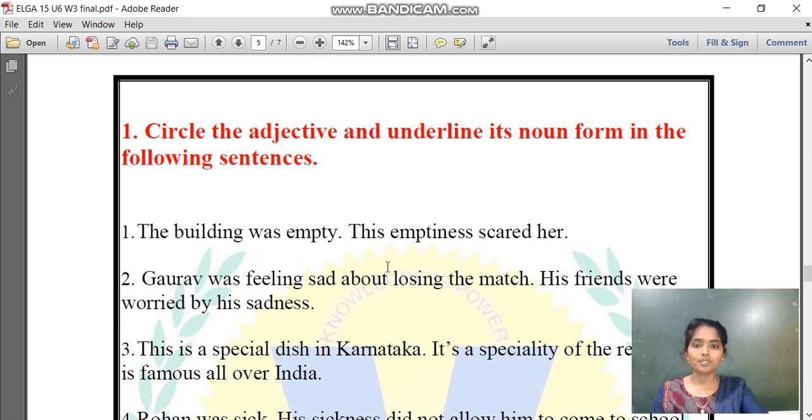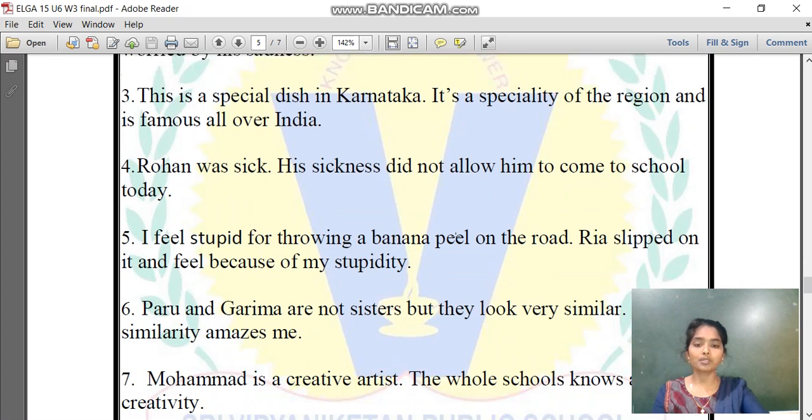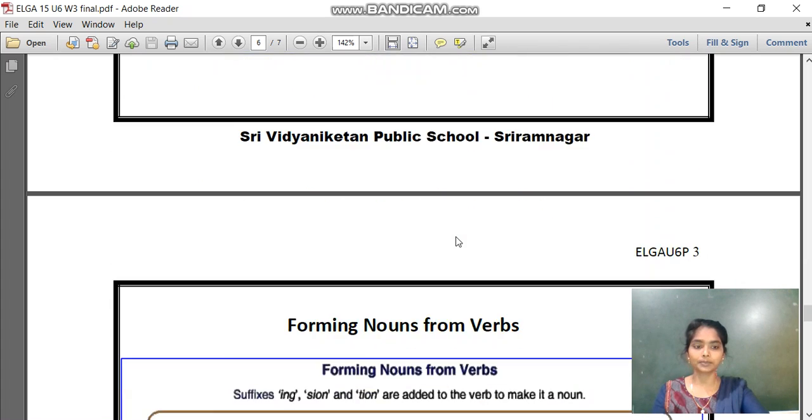And which word is the adjective here? Yes, the building was empty. This word is the adjective. We need to circle this word. Empty we need to circle. Emptiness we need to underline. This is how you have to do the rest of the questions.